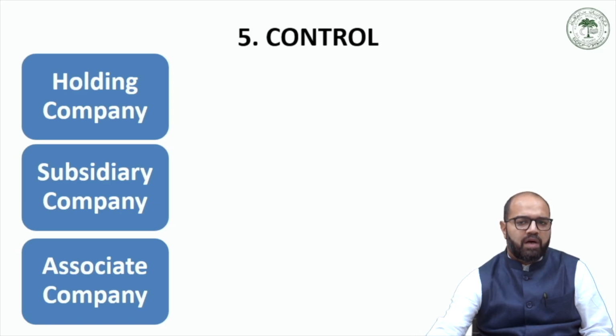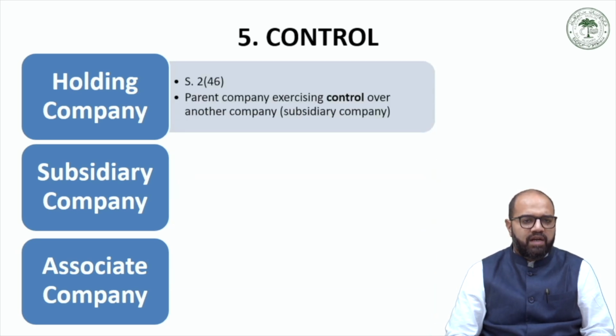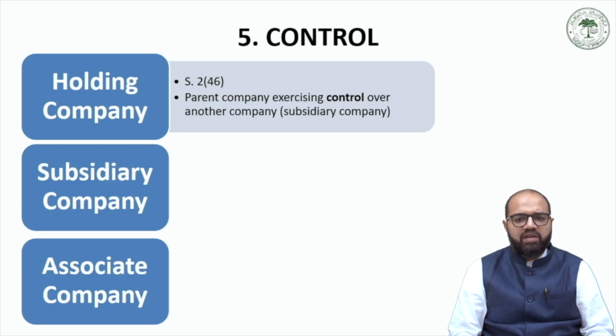So, taking up a holding company first, a holding company is defined under Section 2, Subclause 46 of the Companies Act 2013. According to this provision, a holding company in relation to one or more other companies means a company of which such companies are subsidiary companies. Now, to simplify this definition, a holding company is regarded as a parent or a dominating company over which it exercises control over another company, which is known as a subsidiary company.